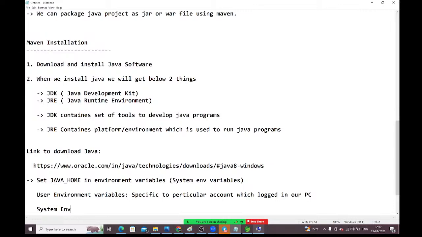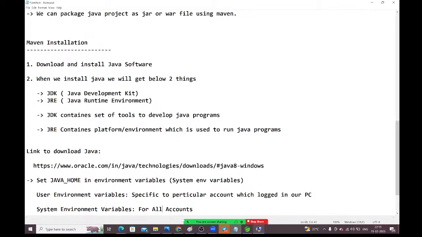What does it mean, guys? System environment variables are applicable for all accounts, guys. But user environment variables are only for that person who logged into this PC; only that person can use it.